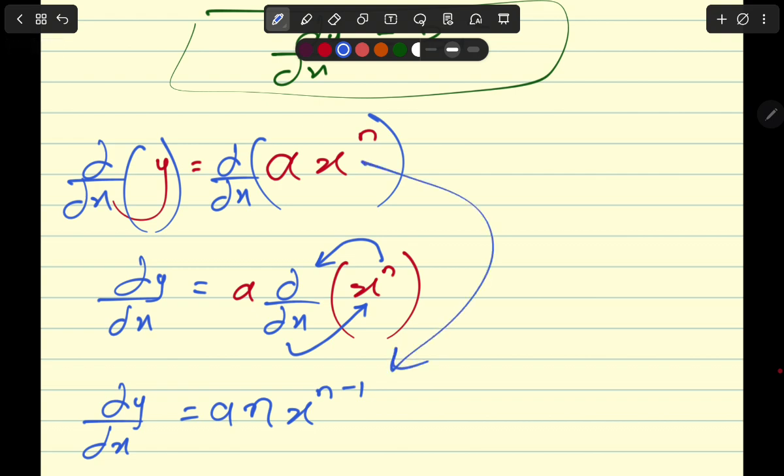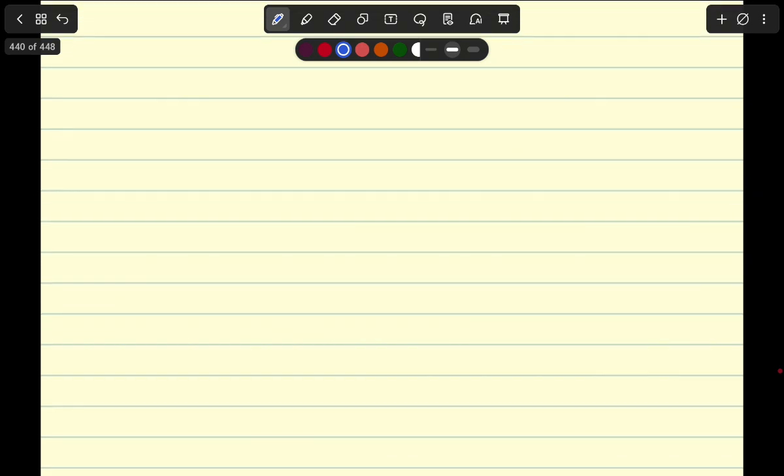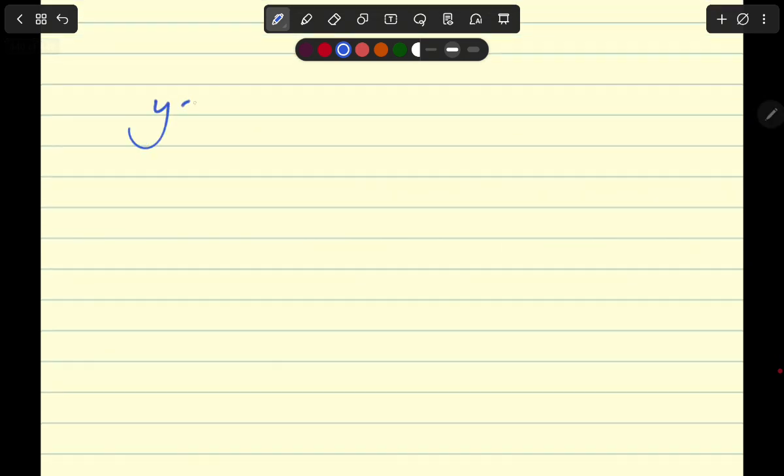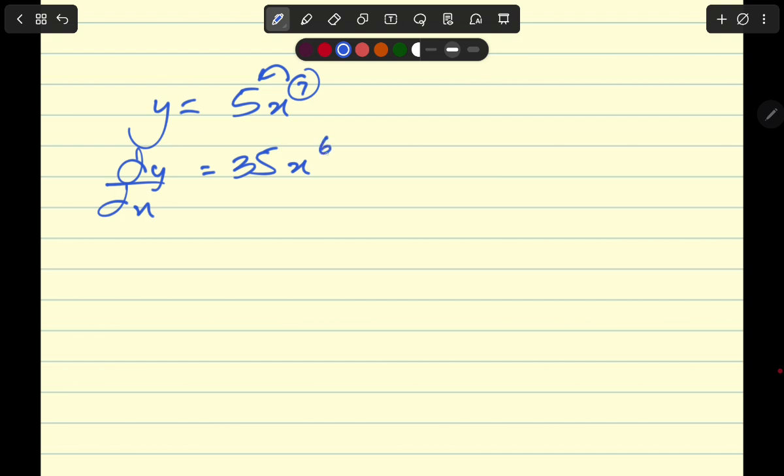I hope you guys are taking notes. This single rule saves enormous time. This is the rule you'll use in almost every P1 question, but unlike many students, you now know where it came from, right? Now, basic differentiation rules. Let's do a few examples. If you're given y equals 5 multiplied by x to the power of 7, then dy by dx is going to be equal to 7 multiplied by 5, so this becomes 35 x, and one power gets reduced, so this becomes 6.